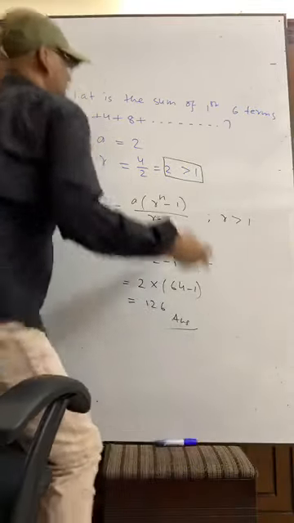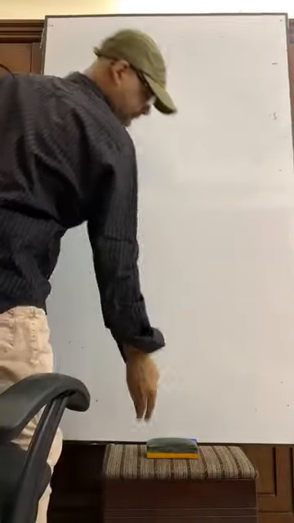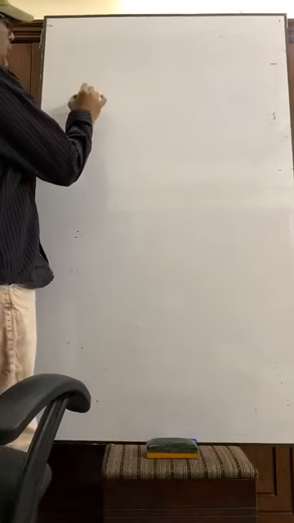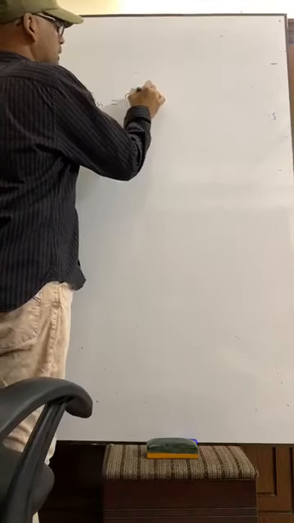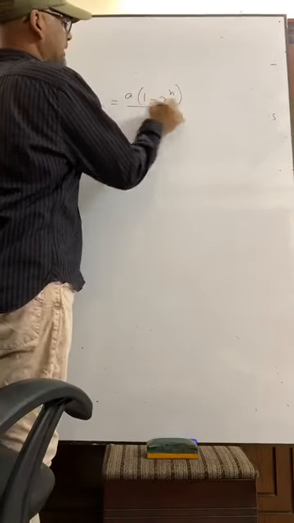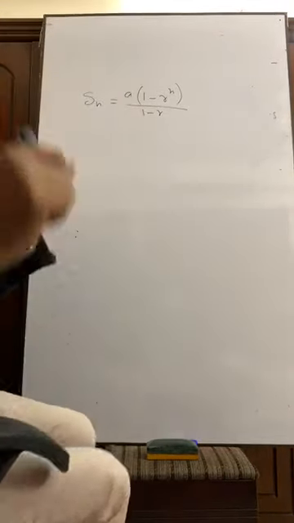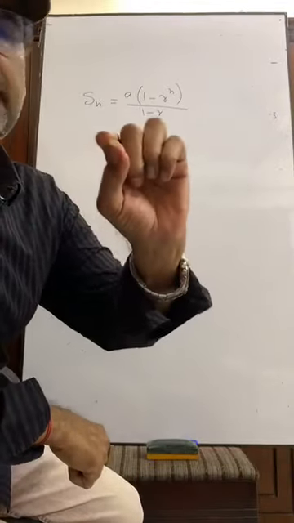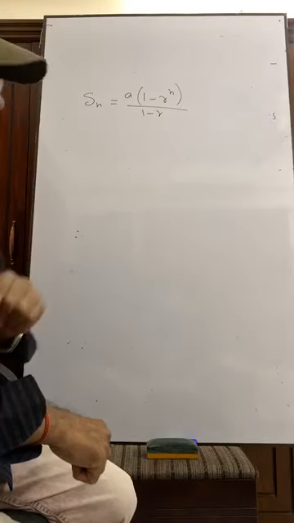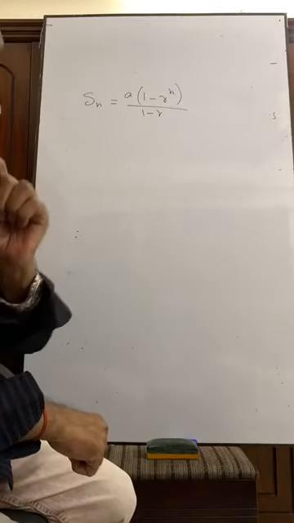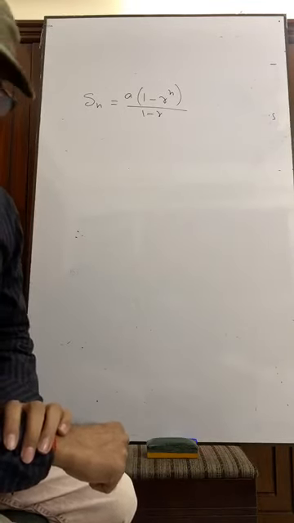Now I am going back to where we were before this question. We have got Sn equal to A (1 minus R to the power n) by 1 minus r. I told you r is not equal to 1, and we found two formulae to determine the sum: one when r is greater than 1 and the other when r is less than 1.